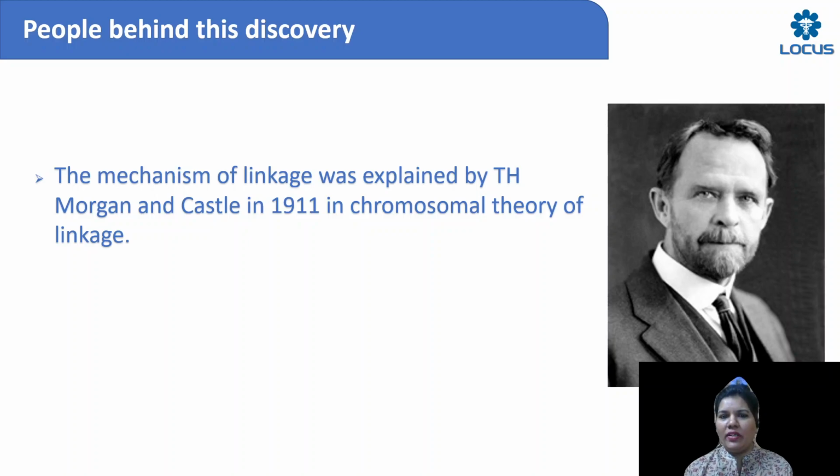Now, the question is, why did Morgan and Castle choose Drosophila instead of some other animal? They might have chosen mice or a monkey or some other animal, but there was a reason why they chose the fruit fly. And for all those who know the answer, I know what your answer would be. The answer is, first of all, they are very small.